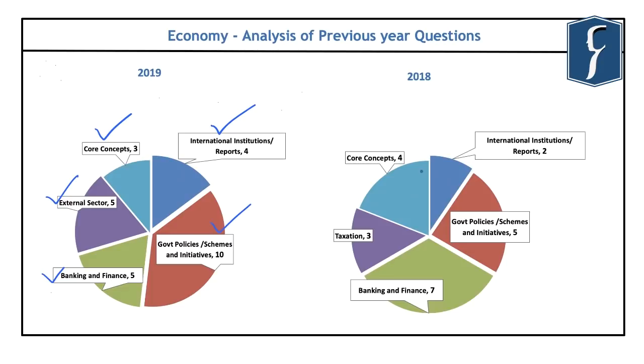Again, the conceptual clarity is very important in the economy section, and for that, you should always go through the macroeconomics NCERT of class 12th. And you will find in our discussion that a lot of questions have been asked directly from the important concepts that are discussed in the NCERT of macroeconomics. Besides this, you should also be aware of the important changes or initiatives regarding the taxation in India. And again, you can see that the most important topic in each section is the banking and finance.